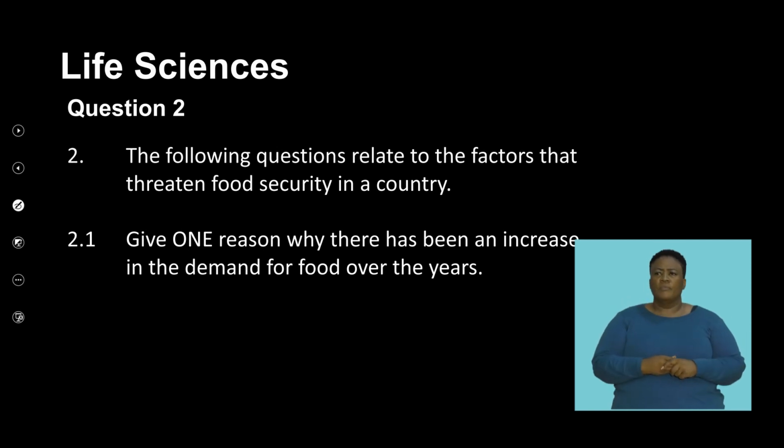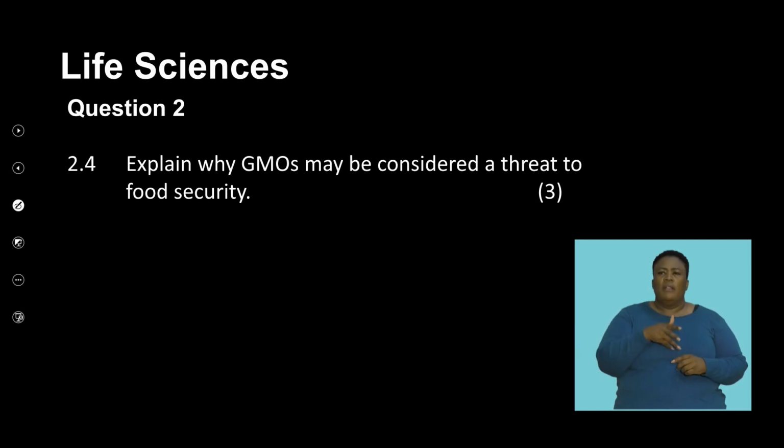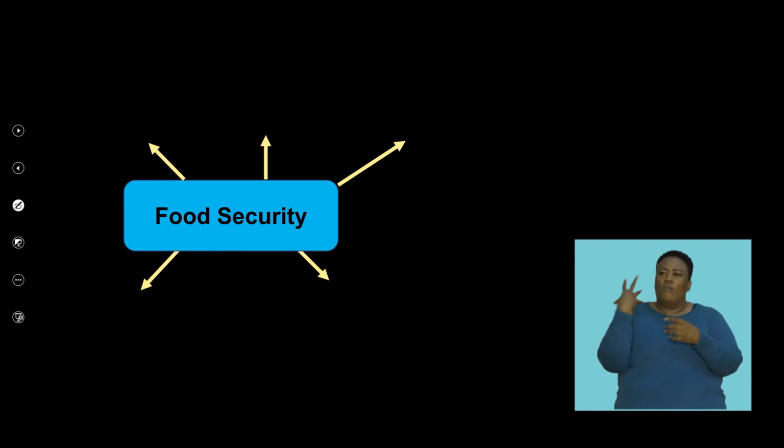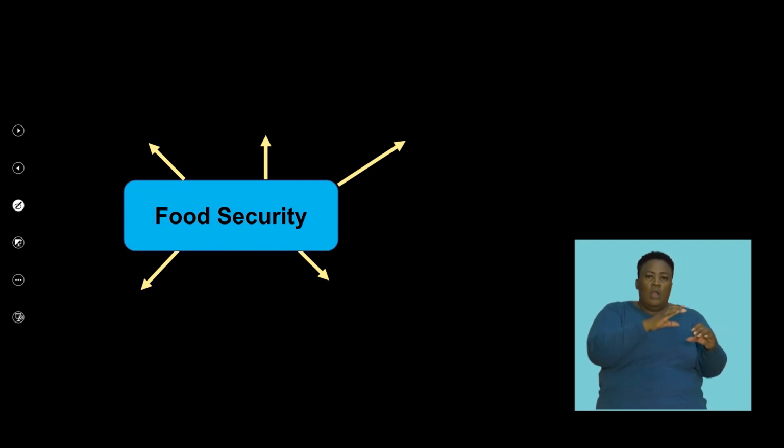Okay, so guys, we're almost wrapping up the session, and I'm going to quickly run through an overview of what we've done. We've looked at food security, we've looked at factors that affect food security, and we've looked at the different ranges of food security. We've also spoken about the cost of production of food and factors that affect that in the context of a developing country and a developed country. We've looked at an activity where we've compared food losses of developed countries to the food loss of developing countries.